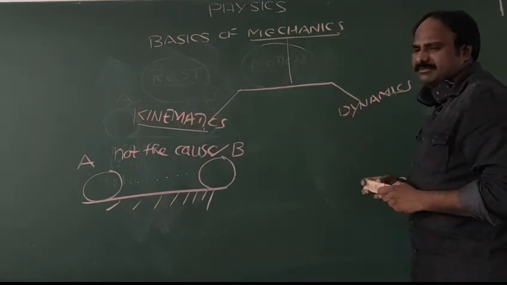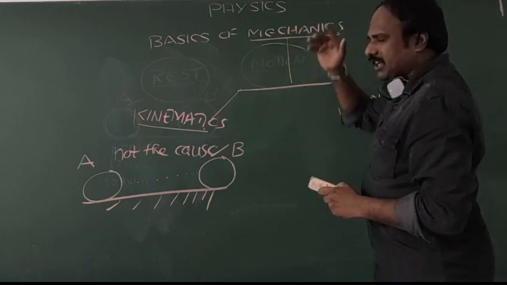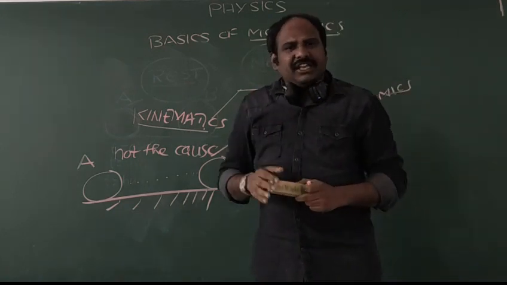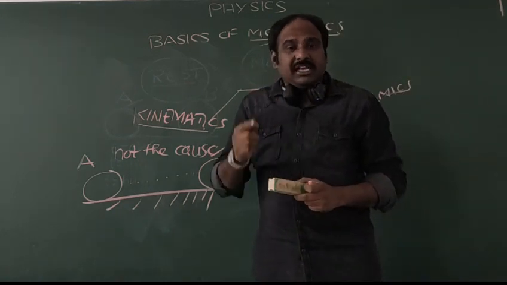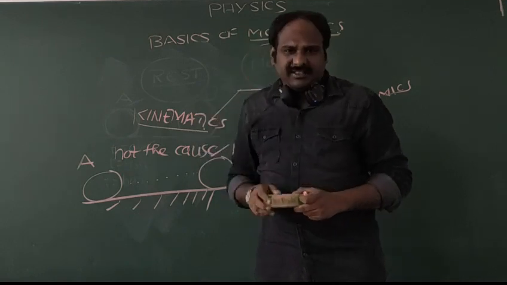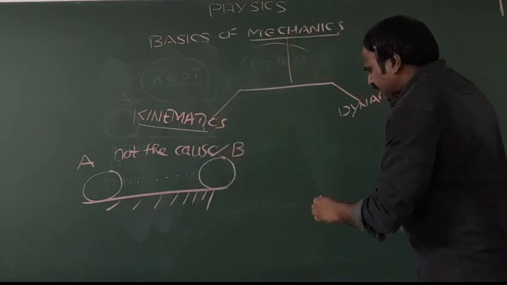Whereas dynamics is a branch of mechanics which deals with the motion of bodies along with the cause. It tells the cause. Take the same example.